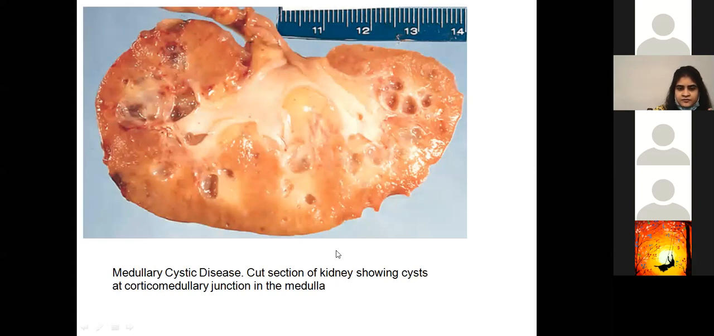This is a gross picture showing medullary cystic disease, basically the cut section of the kidney. We talked about how it's mostly present at the corticomedullary junction, so all of these cysts are mostly around the corticomedullary junction.